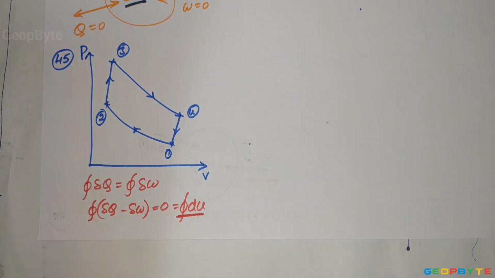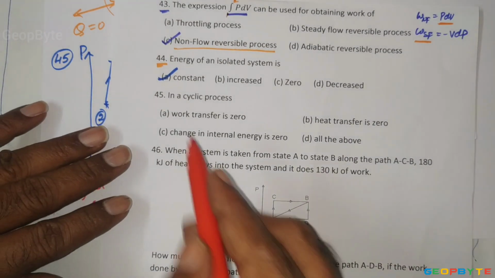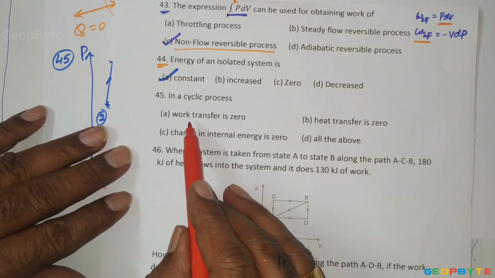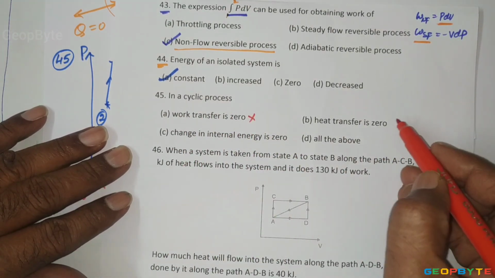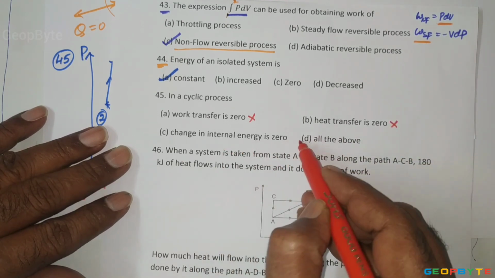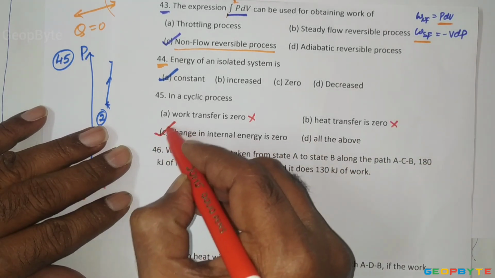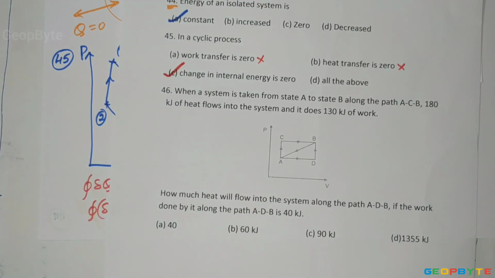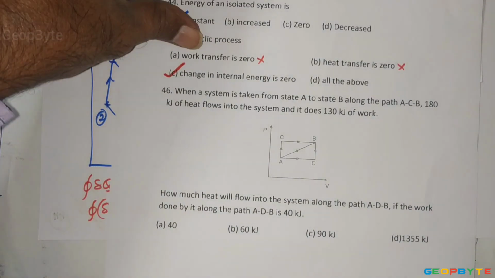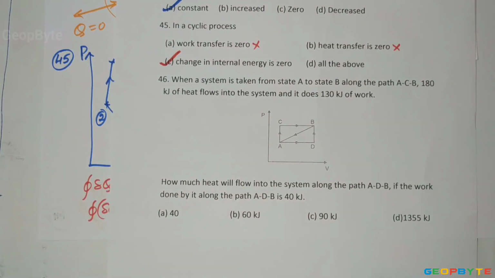Now come to our answers. In a cyclic process, work transfer is 0? No, it's not correct. Heat transfer is 0? No. Change in internal energy is 0? Yes. For any thermodynamic cycle, change in internal energy is equal to 0. Now come to problem number 46.